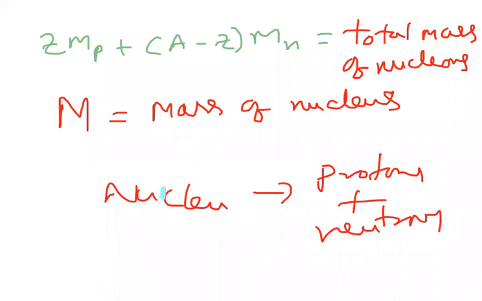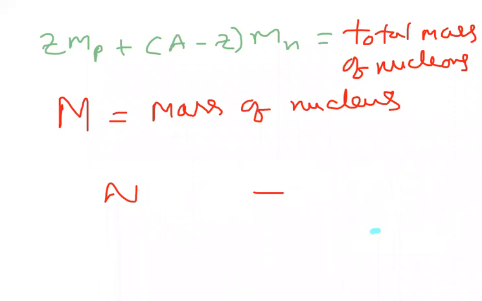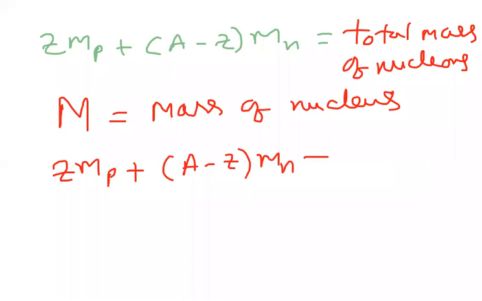Let me check it out here. If you subtract the total mass of nucleons, ZMP plus (A minus Z) into Mn, minus the nucleus mass, we'll get delta M. Actually, we have to get 0, because nucleons mass is nothing but nucleus mass.